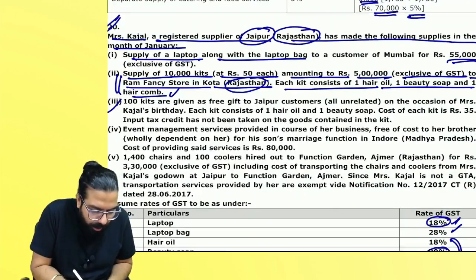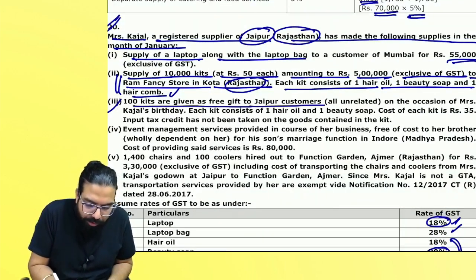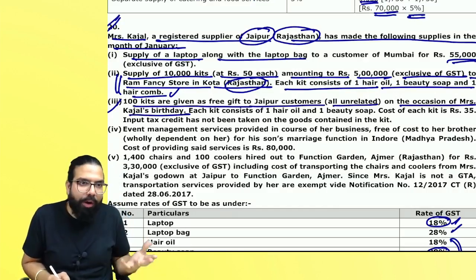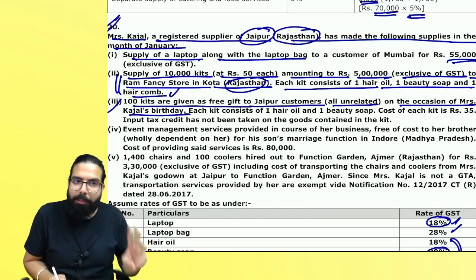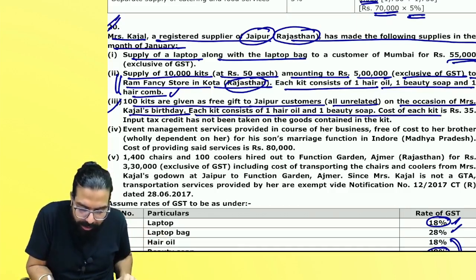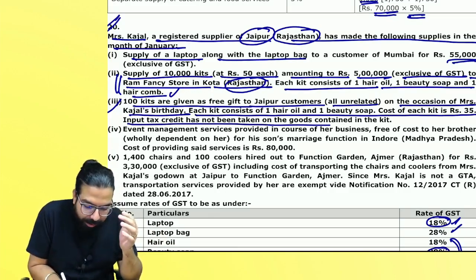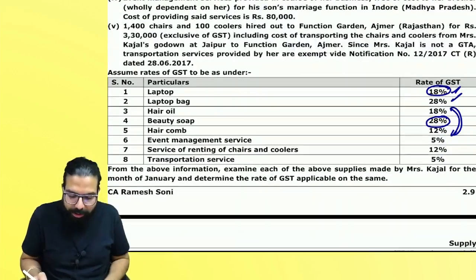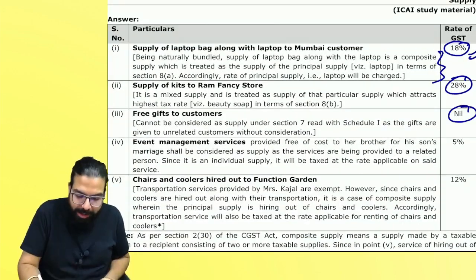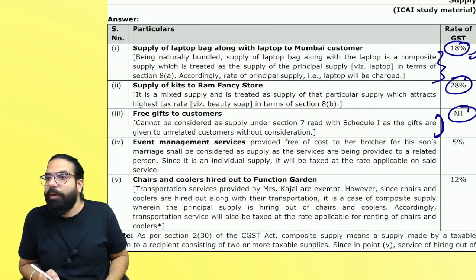Next. 100 kits are given as a free gift to Jaipur customers, all unrelated, on the occasion of Miss Kajal's birthday. You gave to your customer on the occasion of your birthday. Permanent transfer of business asset. Did you take the ITC? Each kit consists of 1 hair oil. They have not taken the ITC. If you did not take the ITC, will it be a supply? Not a supply, no GST. Can I go ahead? Write your note and come. Don't forget. Can I go ahead?